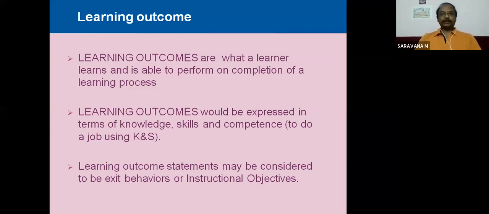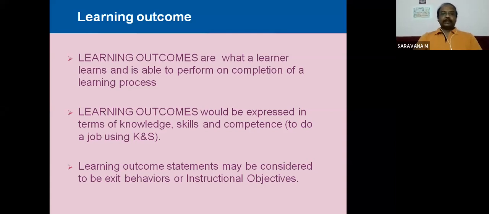It would be expressed in terms of knowledge, skill, and competence to do a job using knowledge and skill. Learning outcome statements may be considered the exit behavior of instructional objectives. So instructional objectives are the intended outcome; your aim is your intention. How you achieve the aim will be your learning outcome.